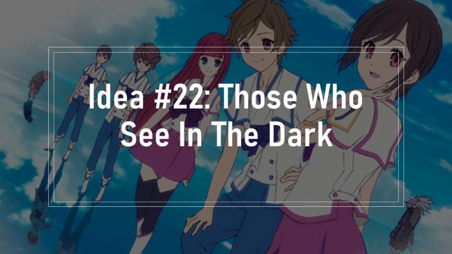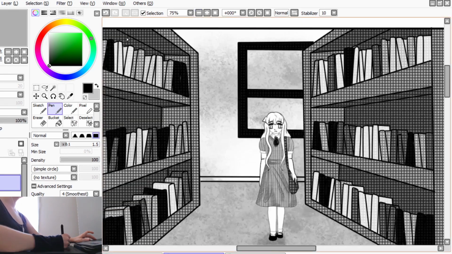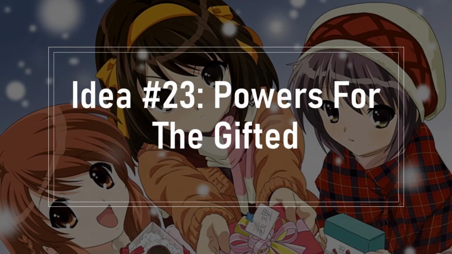My 22nd idea is those who see in the dark. People live underground in this idea to avoid zombies above ground. Humanity can no longer tolerate the sun, and instead they gain powers that can help them to see in the dark. My 23rd idea is powers for the gifted.